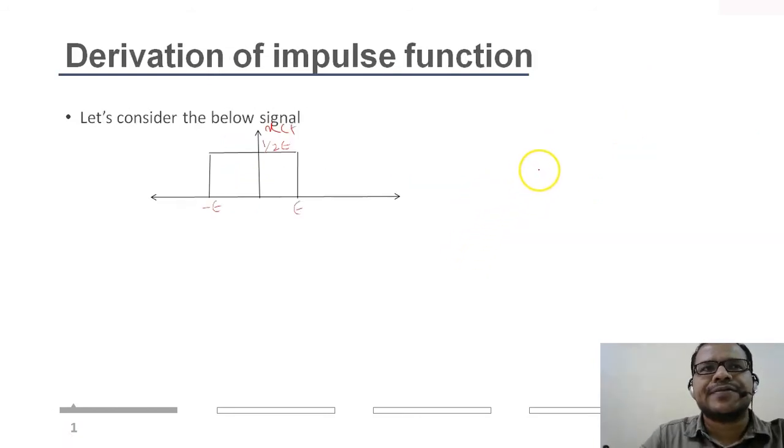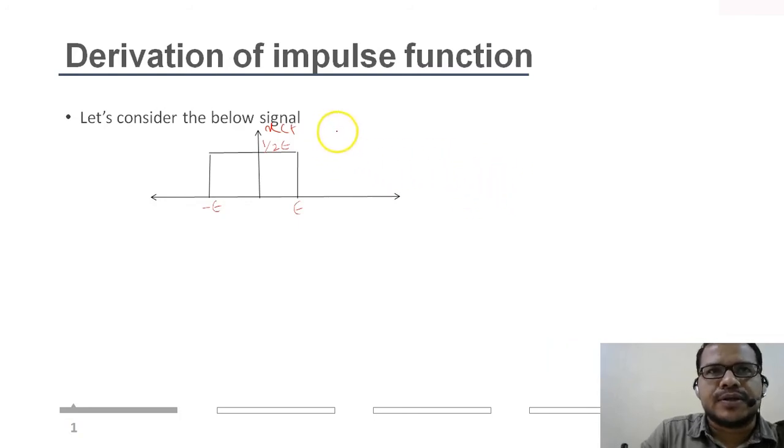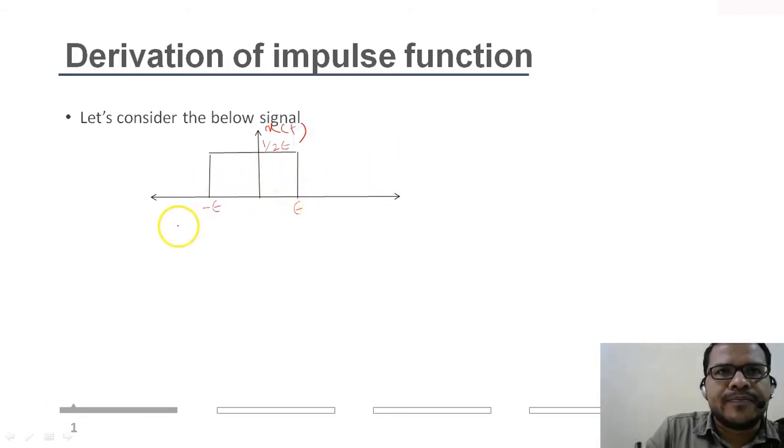So let's derive the impulse function from a given square signal. How to derive? Let's say the time axis has been limited from minus epsilon to epsilon, and the amplitude is 1 by 2 epsilon.